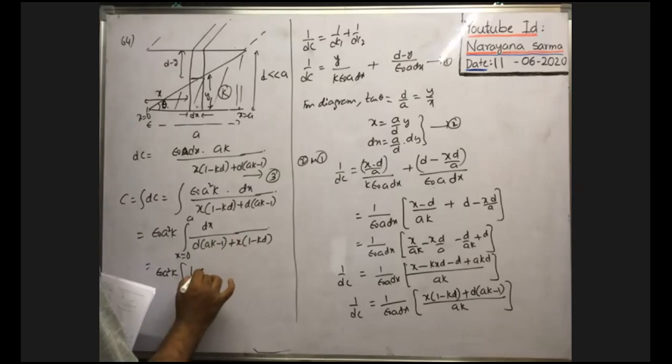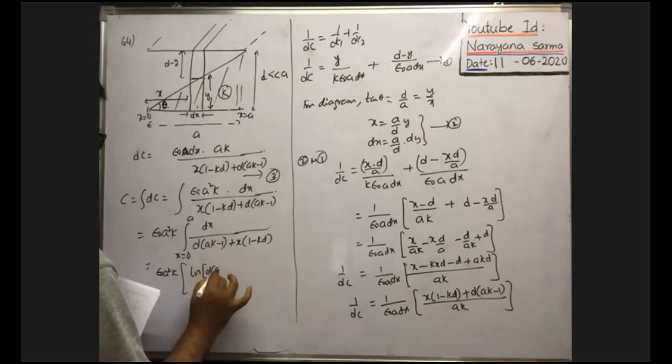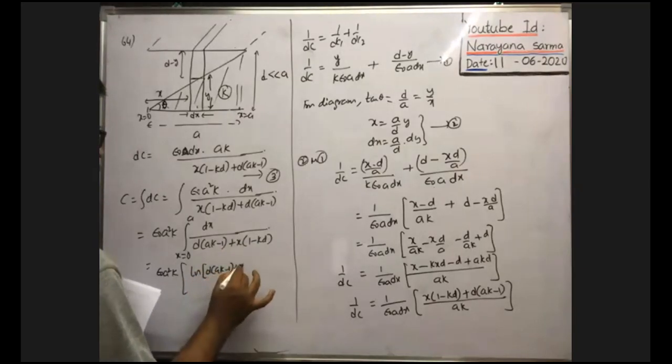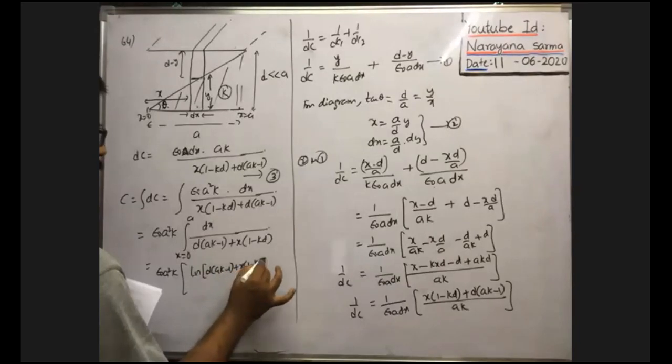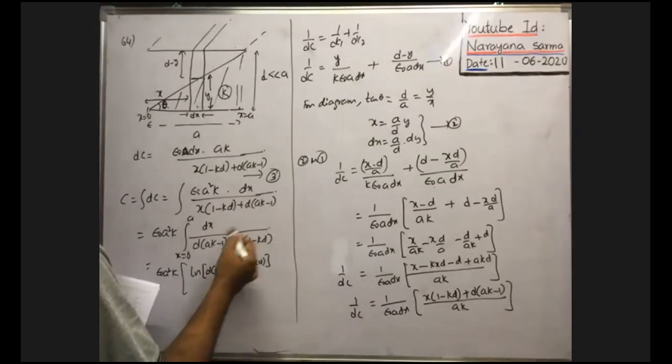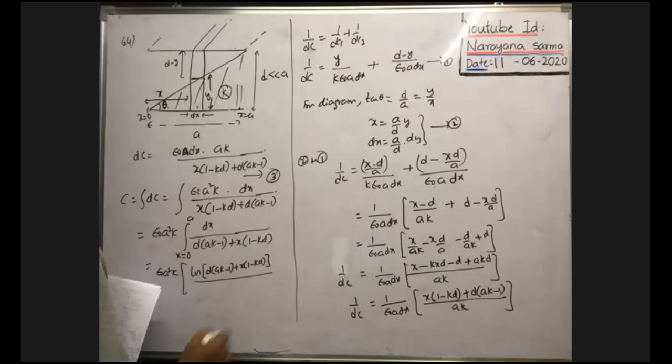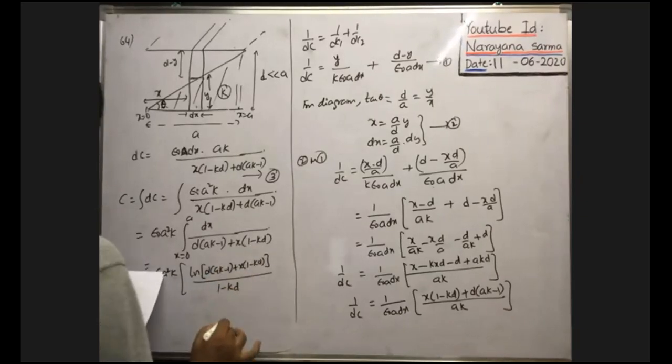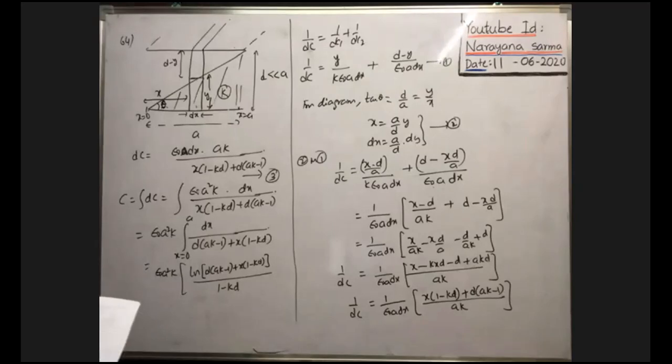So ln, first a plus bx we have to write. Okay, d into ak minus 1 plus x into 1 minus k into d, we have to write by this coefficient of x is 1 minus kd. So 1 minus kd you write. Okay.